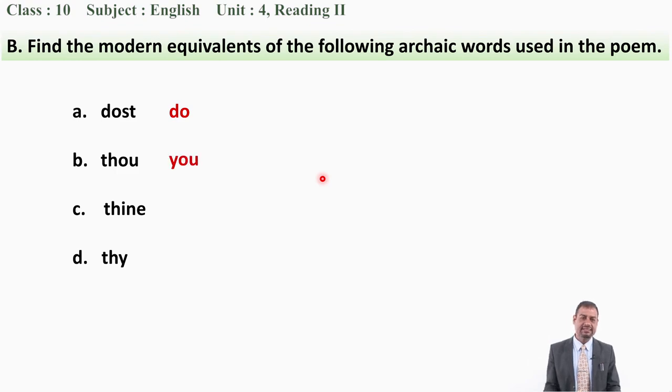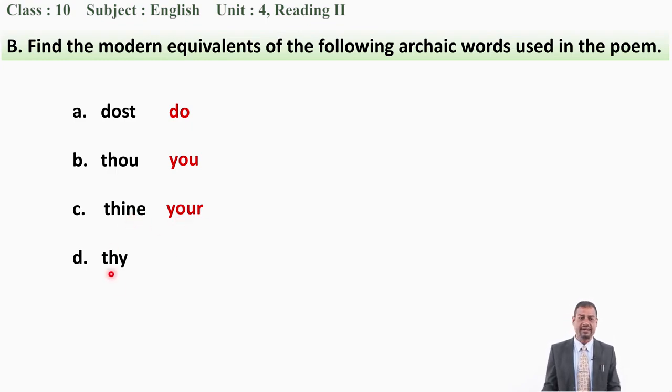Okay, that is you. Thou means you. Now next one is thine. So what is the modern equivalent for it again? Okay, don't worry, I am here to help you. Thine means your, and generally thine is used before a vowel.